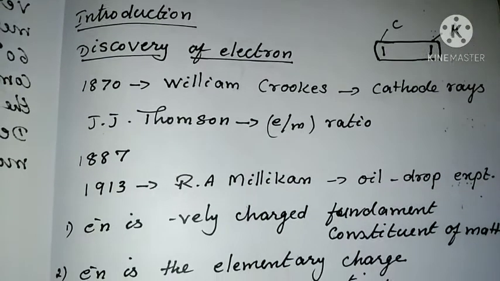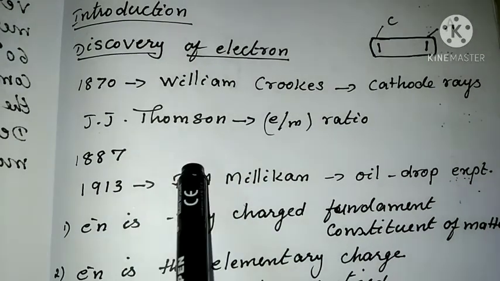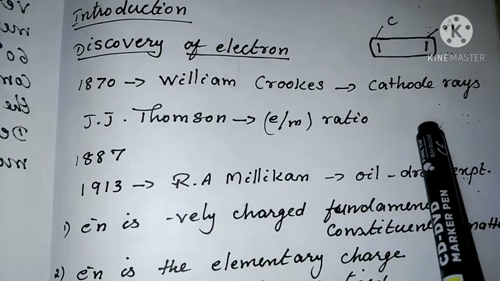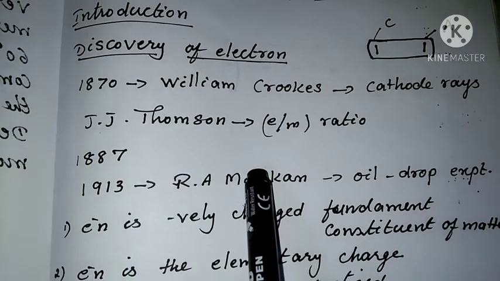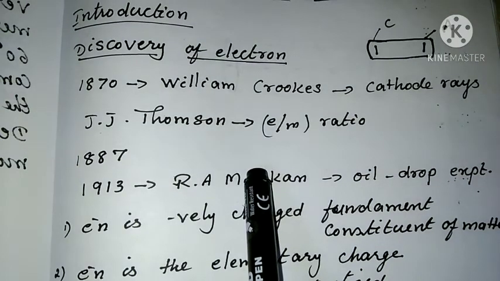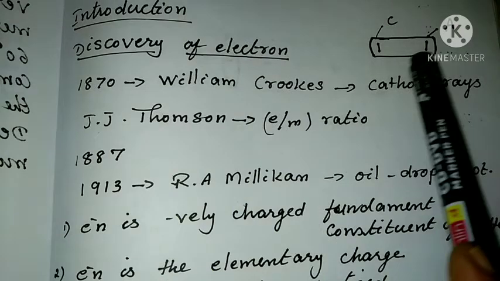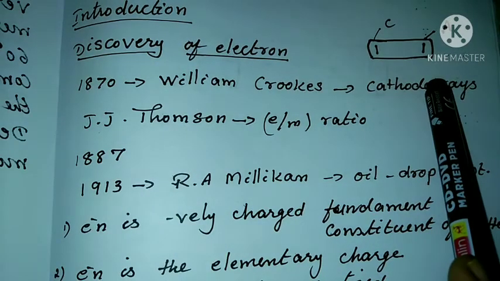Then another scientist, J.J. Thomson, used the same discharge tube used by William Crookes. He applied perpendicular electric and magnetic fields across the discharge tube.